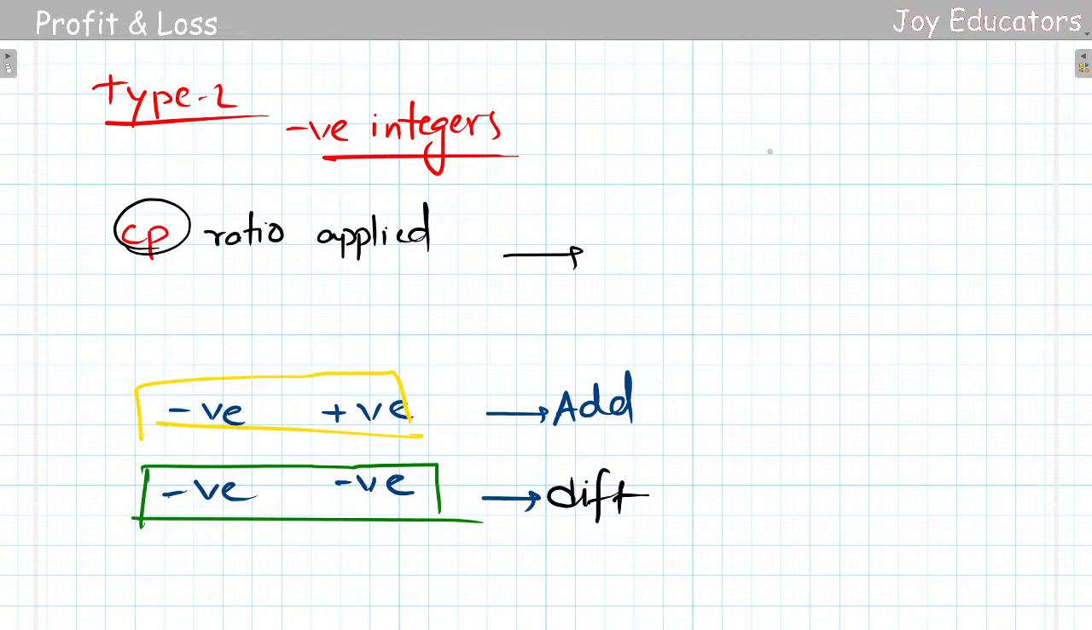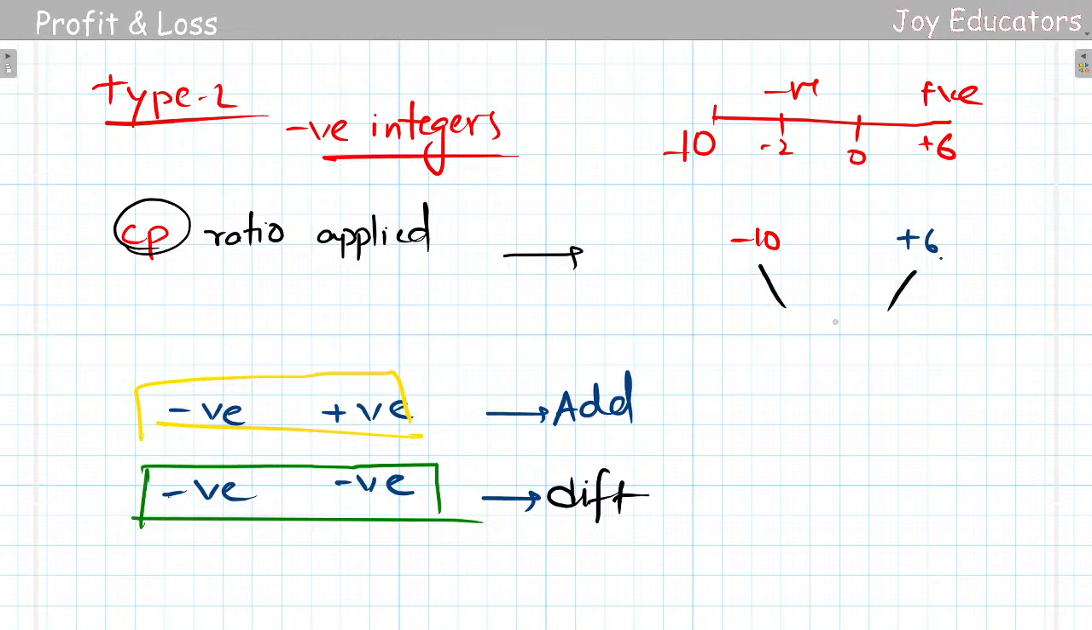Let me write the question here. It is something like 10 and 6, minus 10 and minus 2. This is a negative value and this is the positive value. The question is: a merchant incurs a 10% loss on article 1 and a 6% profit on article 2. So 6% profit will be denoted with plus 6, and minus 10 is what we say as a loss.